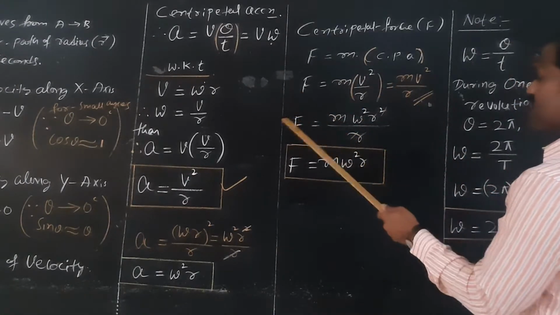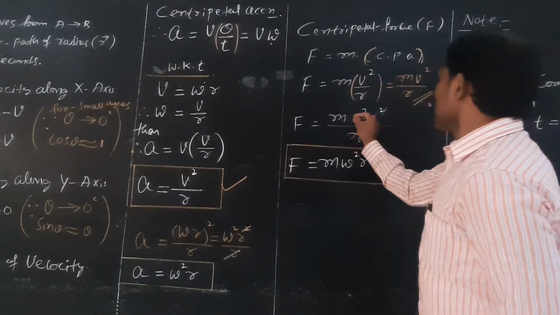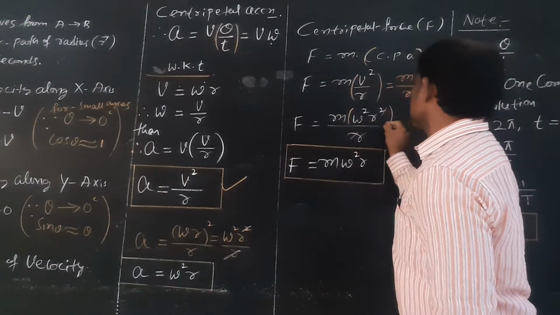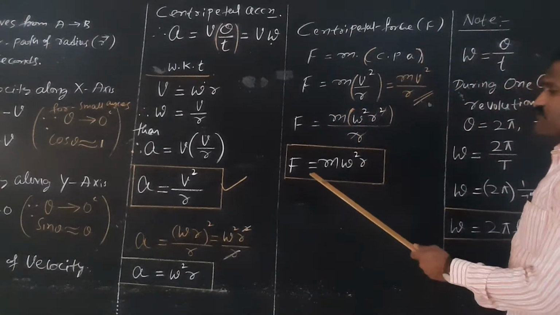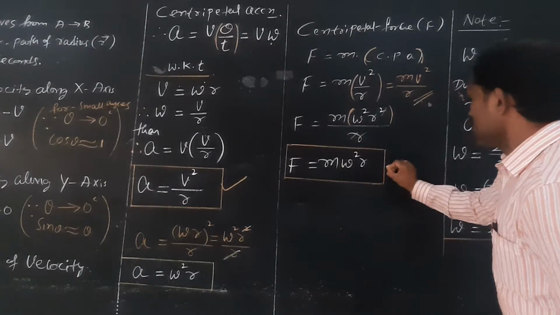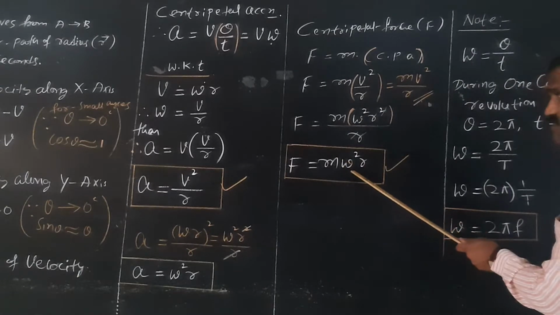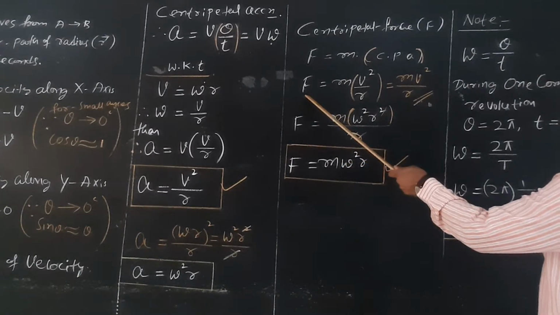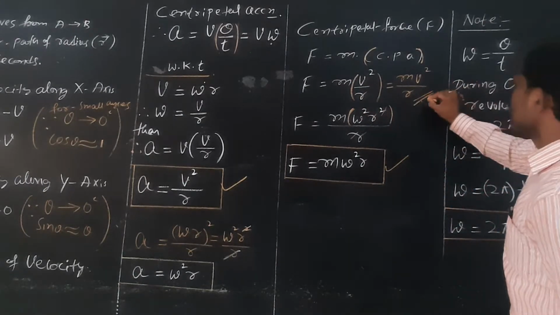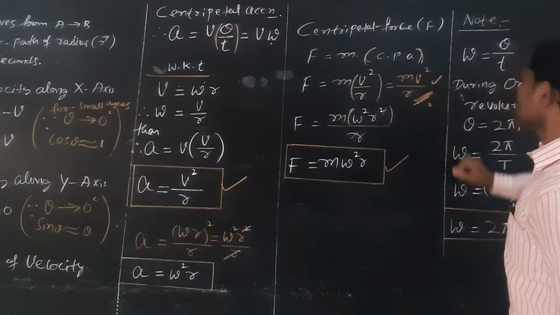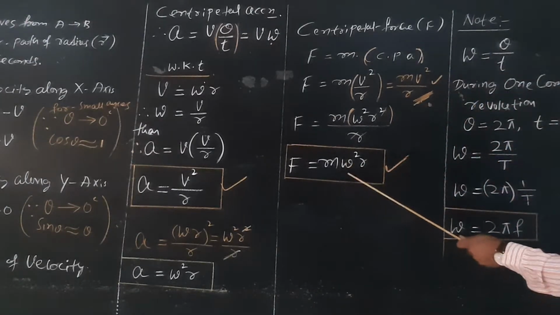Next, in terms of angular speed, again we know that V is equal to omega r. So V square is equal to omega square into r square, and one r gets cancelled. Therefore, centripetal force is equal to m omega square r. This is the expression for centripetal force in terms of angular velocity. And F is equal to m v square by r is the expression in terms of linear speed.